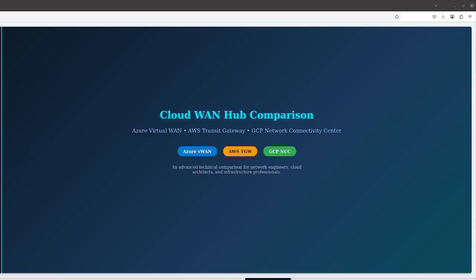Azure calls their service Virtual WAN, commonly written as vWAN. AWS calls their equivalent the Transit Gateway, or TGW. Google Cloud has built the Network Connectivity Center, abbreviated NCC. These three services solve the same fundamental problem from very different architectural philosophies, and those differences have real operational and cost implications that we will explore slide by slide.